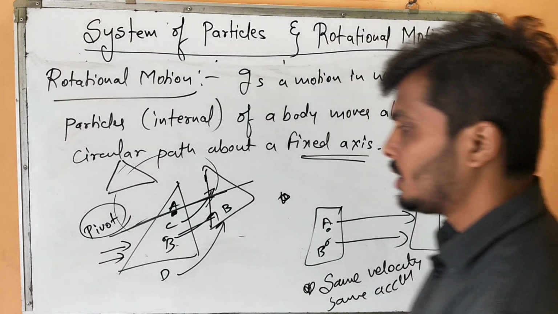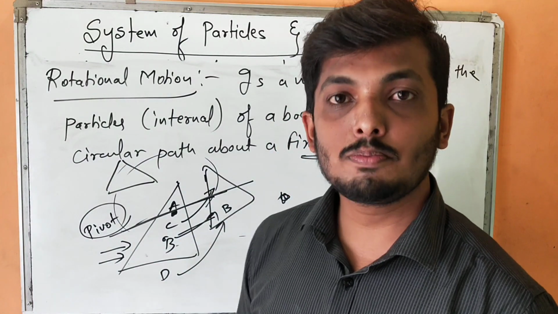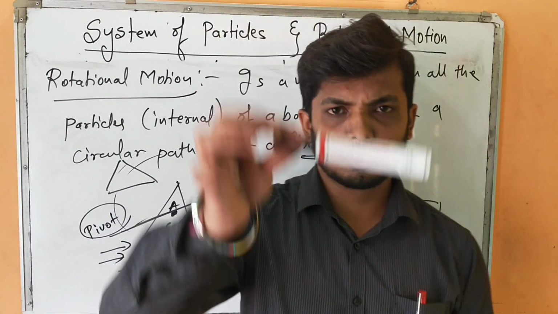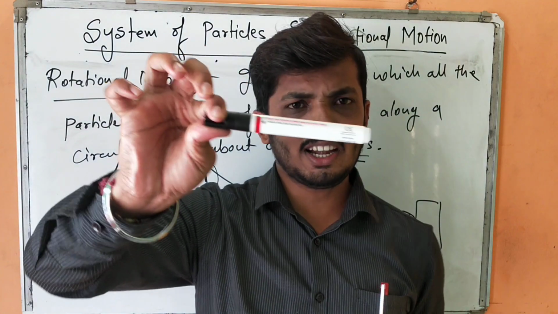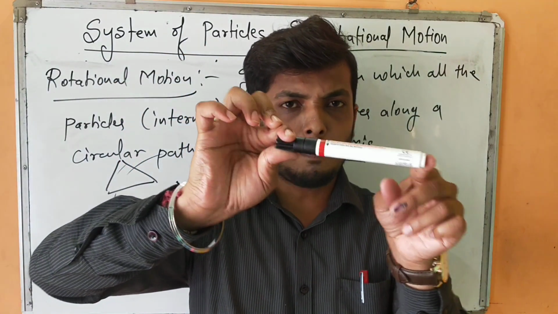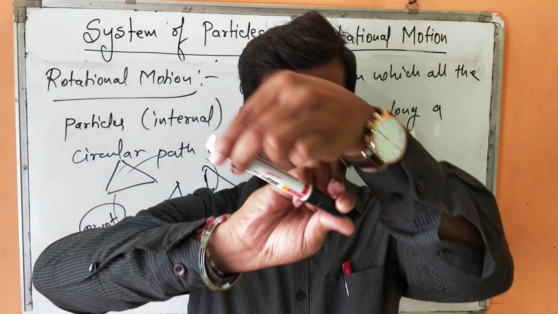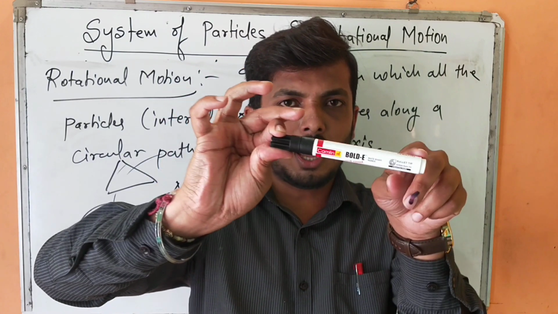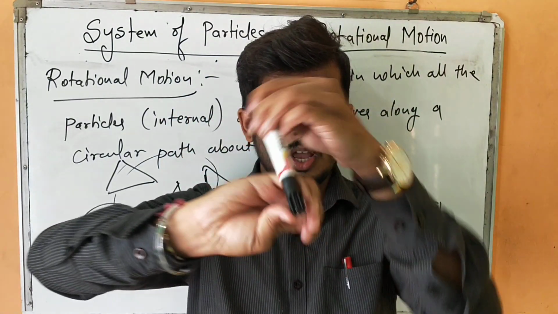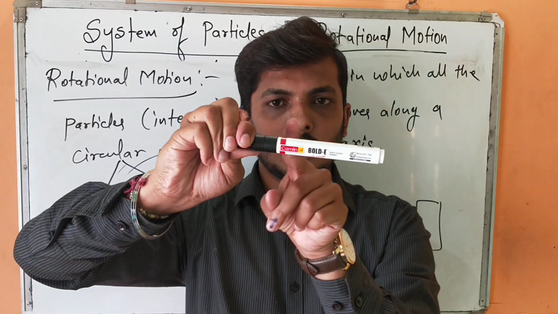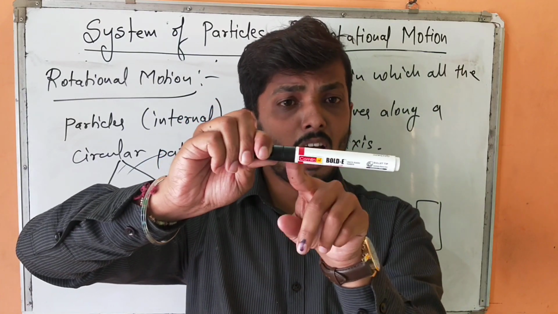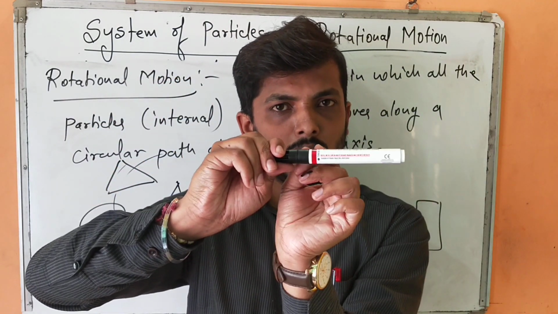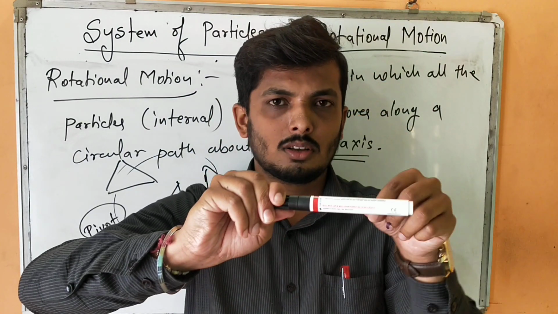But here, what is happening? The lines are not parallel, and the particles are not moving with the same acceleration or the same velocity. Suppose this is a marker. If I hold one end and apply the force in this direction, the marker, instead of going in a straight line, follows a circular path. It is rotating about this fixed axis. Now imagine one particle was here, another particle here, another particle here. This particle is traveling a greater distance. This particle is traveling a smaller distance, a smaller radius.